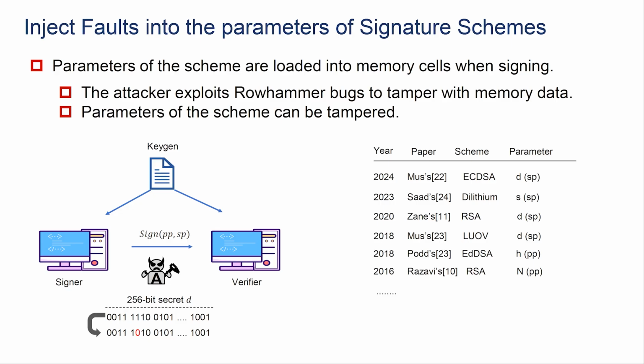The framework injects faults into the parameters of the signature schemes, because the parameters of the schemes are loaded into memory cells in DRAM, and the Rowhammer bug allows the attacker to exploit the memory cells and tamper with memory data.